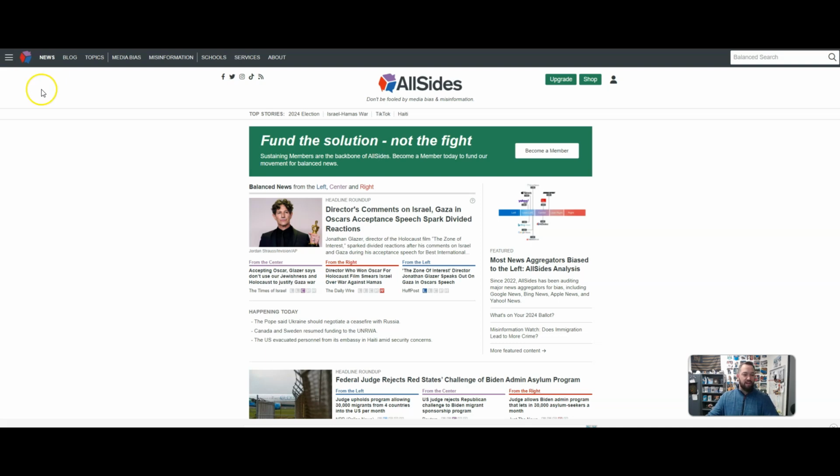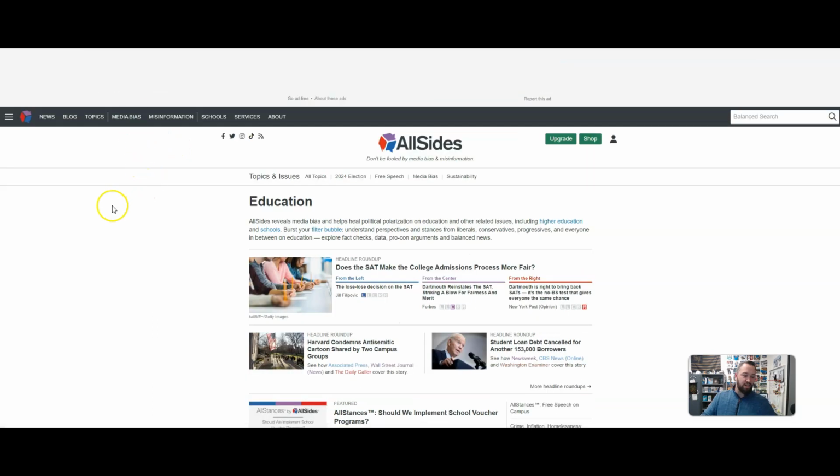Basic gist of this site is it's going to provide students and people with stories from the left, stories from the right, and stories from the center. So it's going to kind of allow students to look at a piece of information, see where it's coming from, and it's going to try to provide a center aspect or a neutral aspect to whatever story or news item that you're looking at.